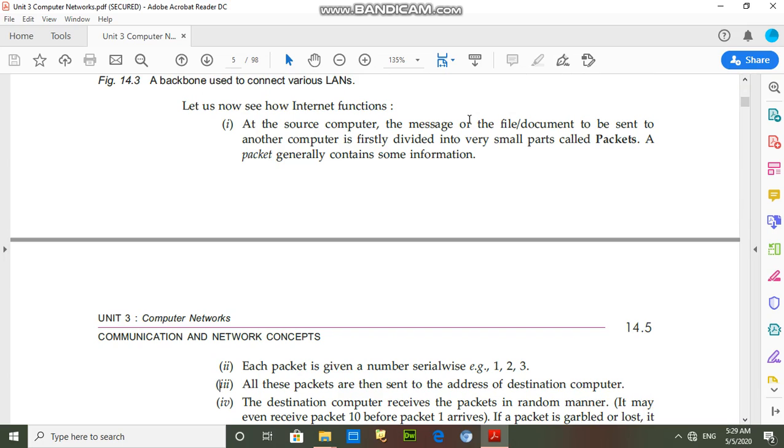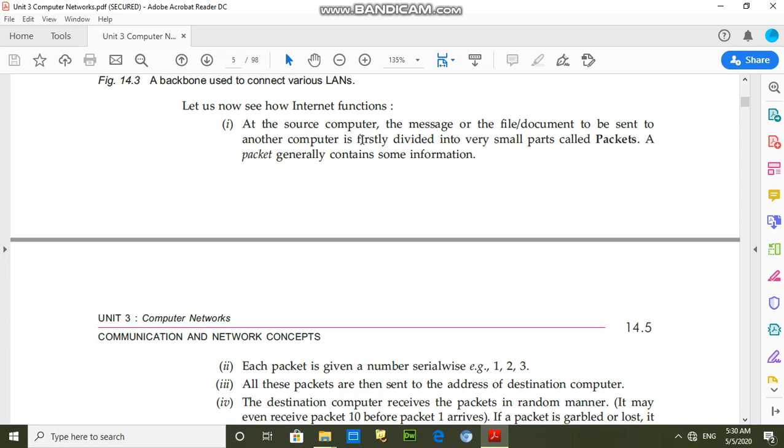Suppose in a network we have to transfer information from one computer to another computer. So there are two computers, one computer in Gazipur and another computer in Mumbai. We have to transfer a file from the Gazipur computer to the Mumbai computer. How is it possible? So here, first of all, the TCP protocol breaks the bulk file into small pieces or small packets. That's clear. This is the work of the TCP protocol.